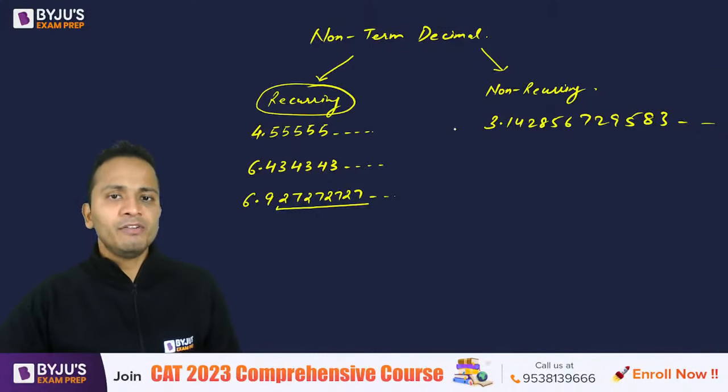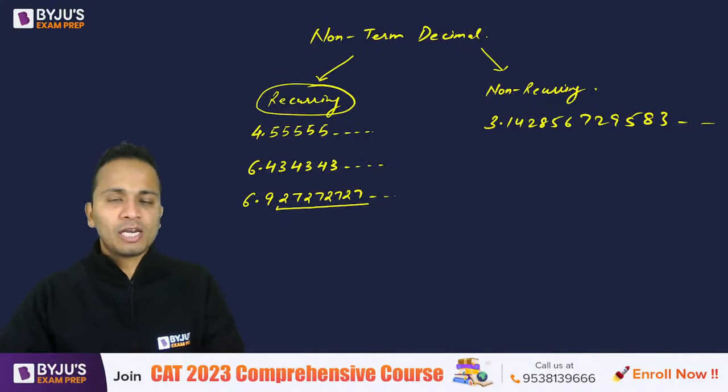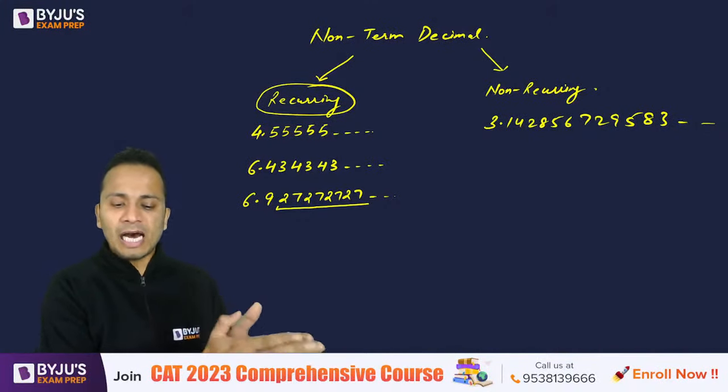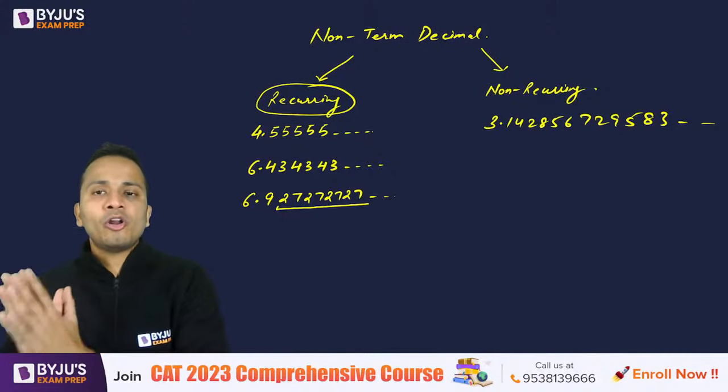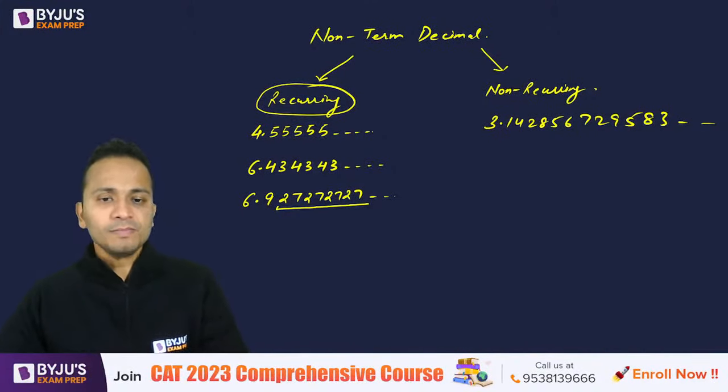We have done another two classifications, which are recurring and non-recurring. Now we have to see whether recurring numbers are rational, and whether non-recurring numbers are rational or irrational. So let's get into the details, which is the most important part of this session.